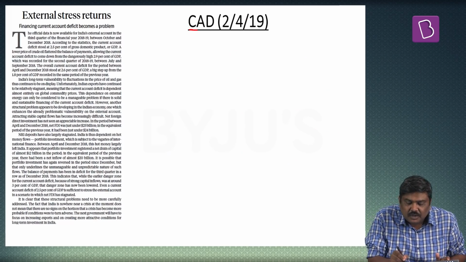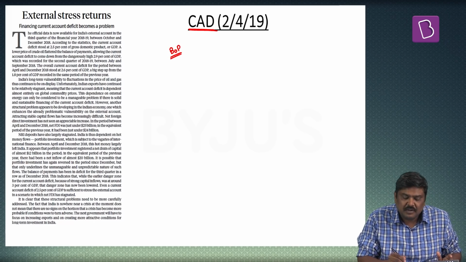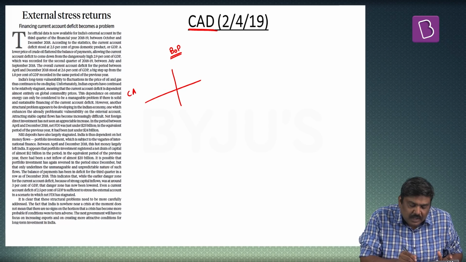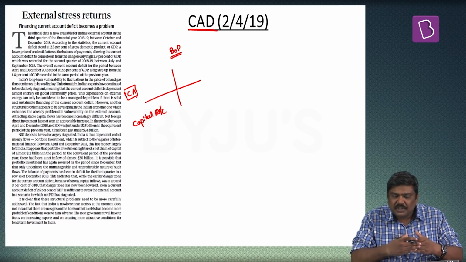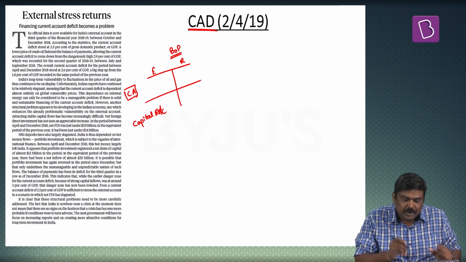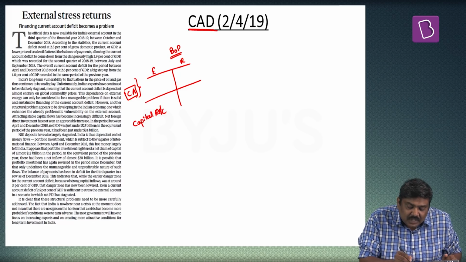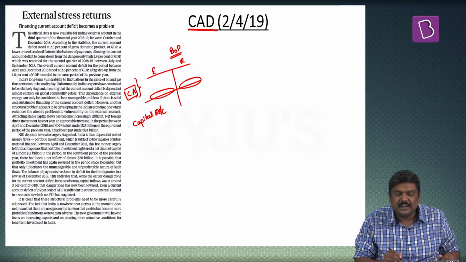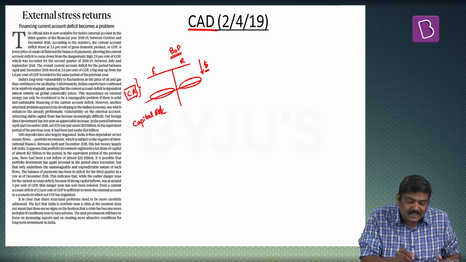The next article is related to current account deficit. Now the basic concept is that there is a balance of payment which will have a current account as well as a capital account. Just be focused on the current account. Within the current account there are components on both sides, that is the expenditure side as well as the revenue side. But more importantly, when I say current account deficit, it basically refers to the excess of the expenditure side compared to the revenue side. In simple terms, the inflow of dollars in the revenue account is lesser than the outflow of dollars under the expenditure account.